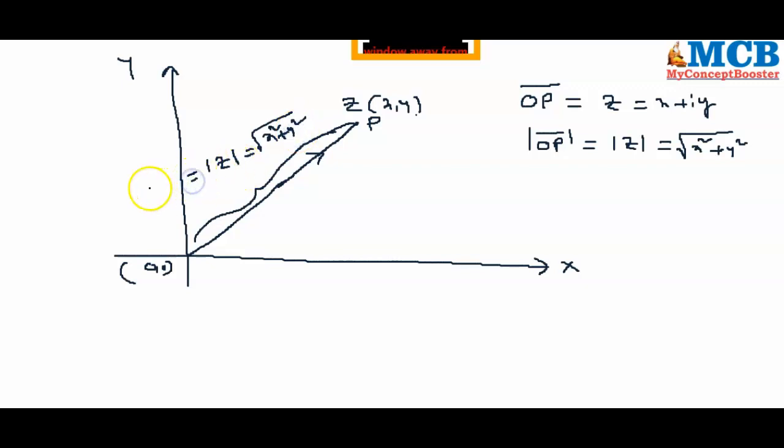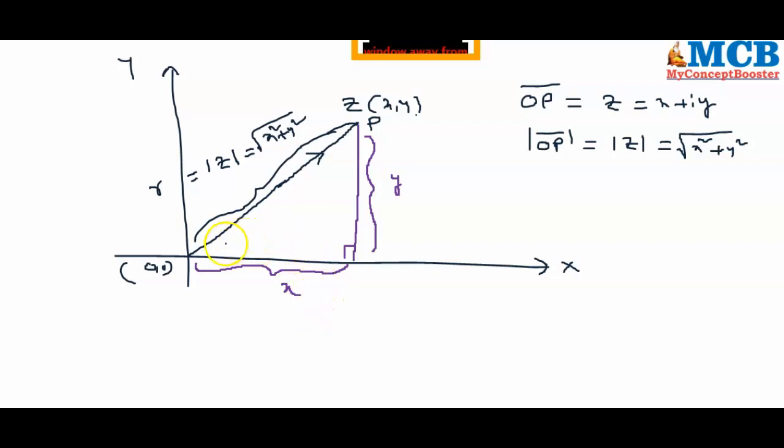This is the value of small r. We also symbolize it as small r. As you are all aware, when you draw a perpendicular from the point P onto x-axis, this perpendicular distance is the y coordinate, and this horizontal distance is the x coordinate.